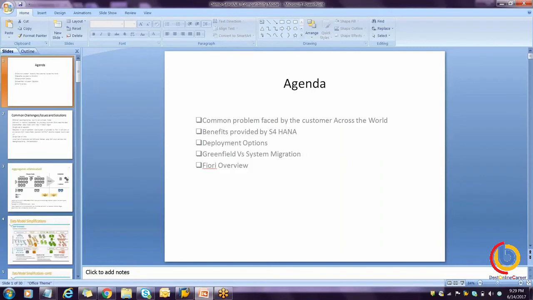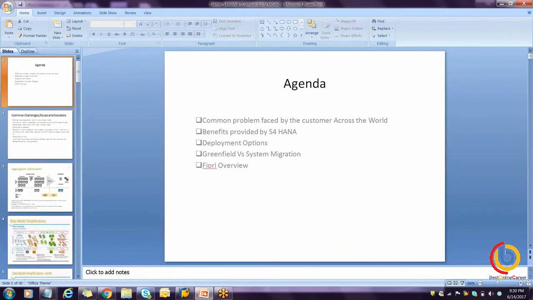If any customer is moving to S/4HANA, whatever transactions they made on the ERP system, are they no more used? Currently, SAP supports both ways: you can perform the transaction through Fiori, as well as through the GUI.